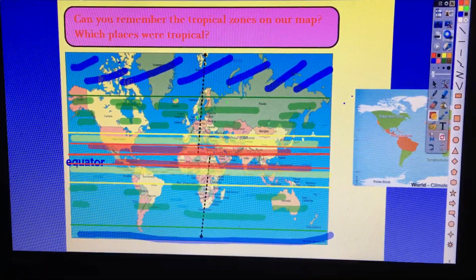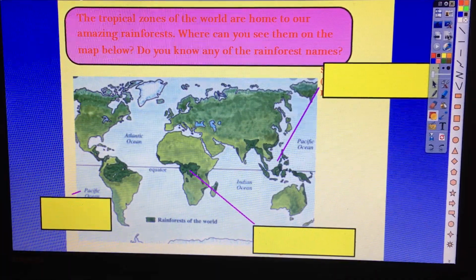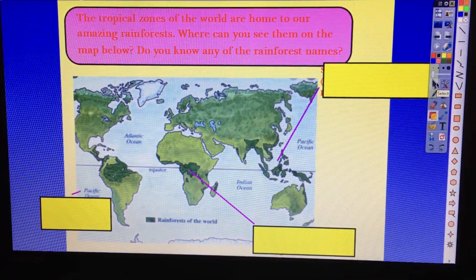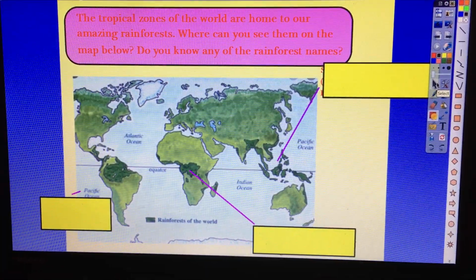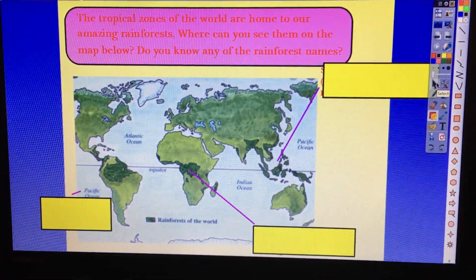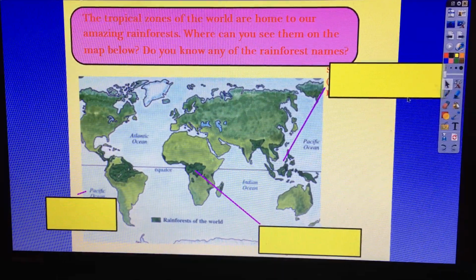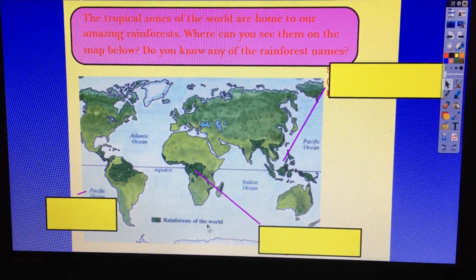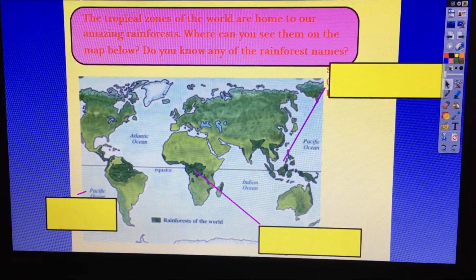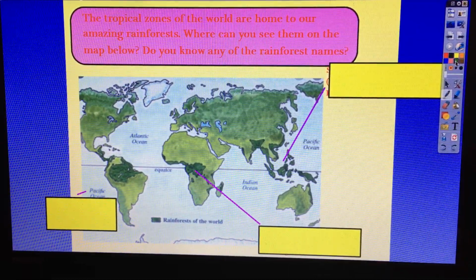very wet. These places include the rainforest. So rainforests are only really found, the very, very hot and wet ones, in the tropical areas. Can you see where they are? We've got a key here, so that tells us what the colours mean. And it says rainforest of the world. Can you pause the video and spot them? Point to them on the screen.